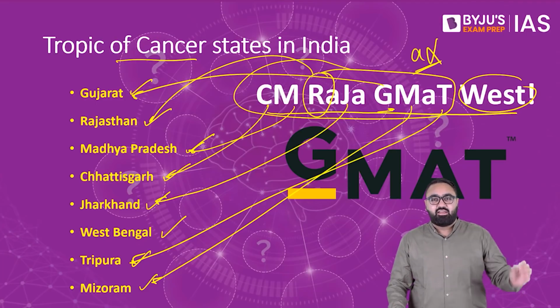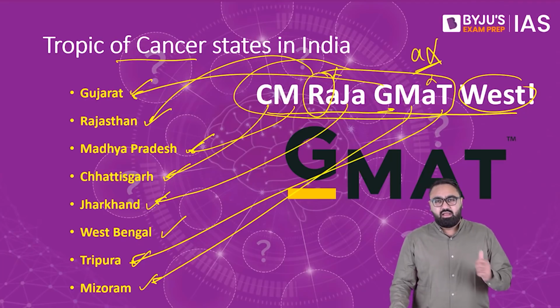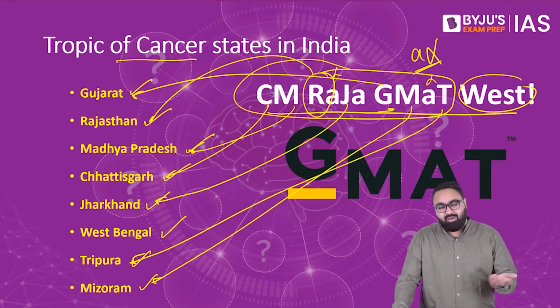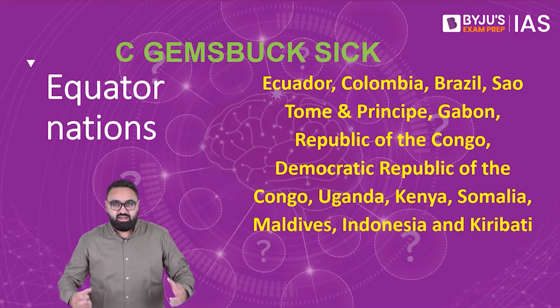Also, just like the earlier episodes where I told you, focus only on the capital letters that are written on your screen. So don't focus on the small letters, just focus on the capital letters. So as long as you can remember CM, Raja, GMAT, West, that is all that you need to know to remember these states. Next, let's look at outside India.